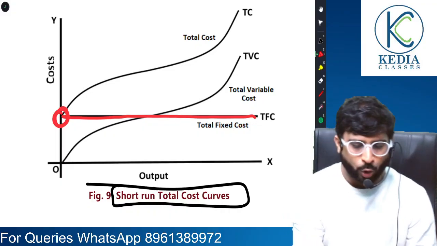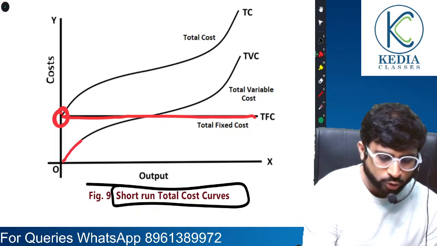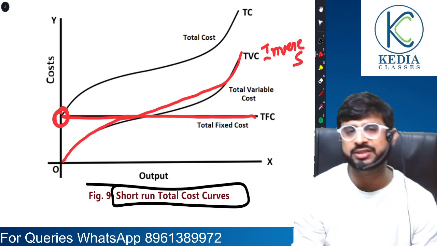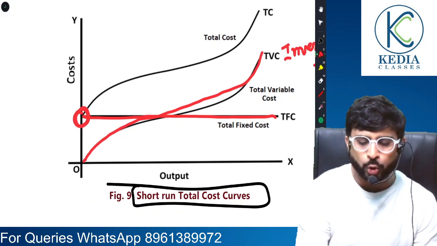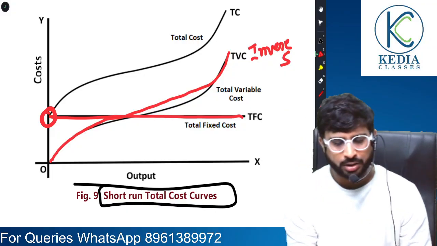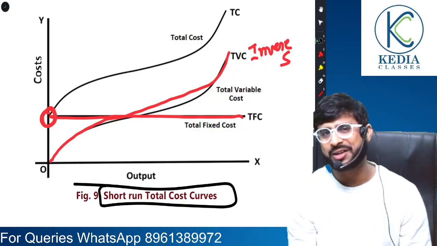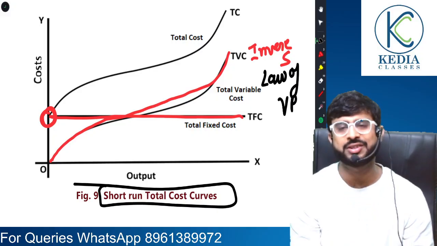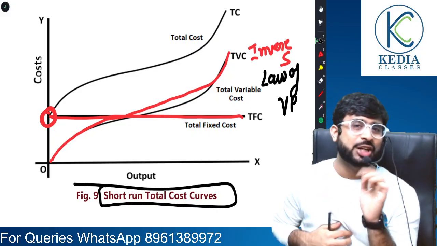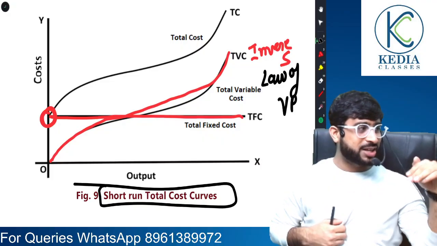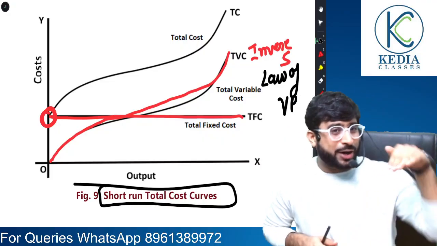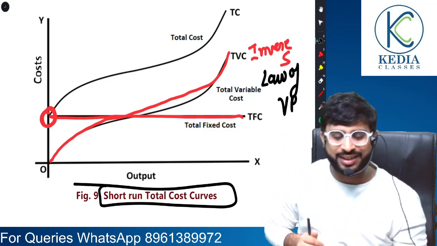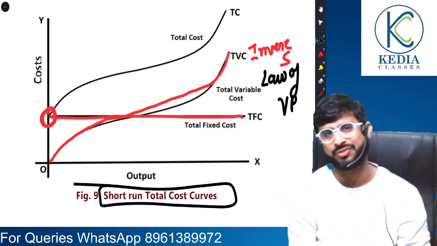But moving on, what is the shape of total variable cost? Friends, total variable cost is inverse S shaped. The question is, why is total variable cost inverse S shaped? Again, you all remember the law of variable proportions. So the answer to this is the law of variable proportion. Because you remember, when we studied the law of variable proportion, we studied that production increases at an increasing rate. So when production increases at an increasing rate, cost will increase at a diminishing rate. Understood, sir. And hence this graph.